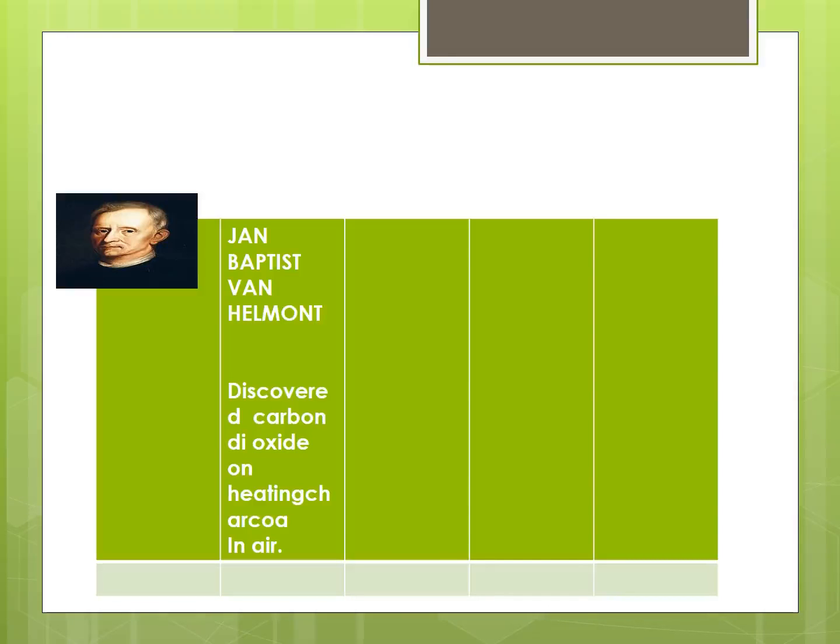In 1869, Dmitri Ivanovich Mendeleev arranged the elements in increasing order of atomic weights in the form of the periodic table. In 1912, Henry Moseley modified Mendeleev's periodic table and arranged elements in increasing order of atomic number. In Tamil, it is Mendeleev's periodic table.